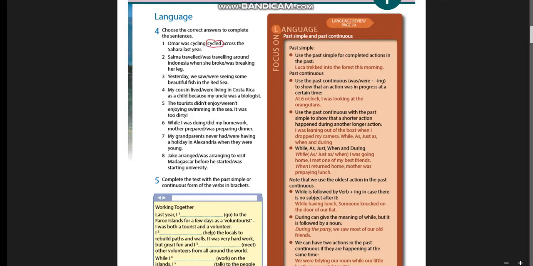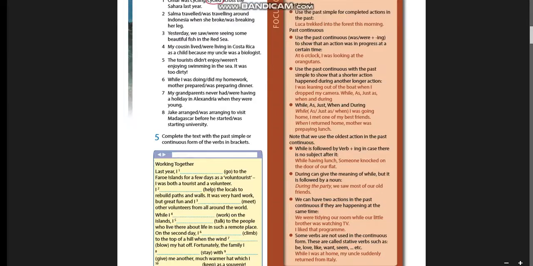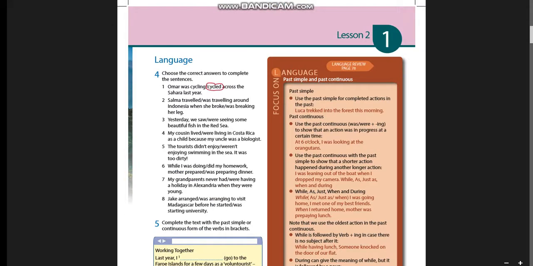Past simple, we use the past simple for completed actions. Look at your student book, page 9, the blue or the red box. We have here the use of past simple and the past continuous. Also we have some keywords, while, when, and so on. Now let's read some examples. We use the past simple for completed actions in the past.